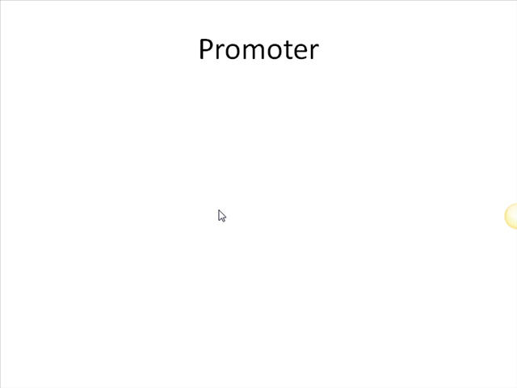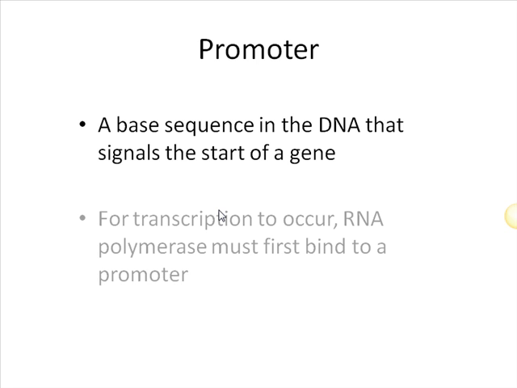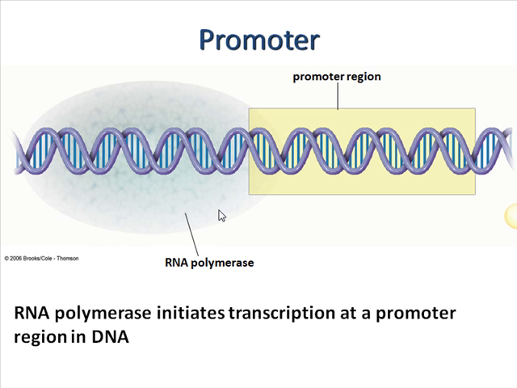Within this entire long stretch of DNA, we need some way to find where the start of the gene is, and that's the promoter. It's simply a base sequence in the DNA that signals the start of a gene. For transcription to occur, the RNA polymerase must first bind to the promoter. And once it binds to the promoter, that identifies the start of the gene, and it can begin making the copy, making the mRNA copy.